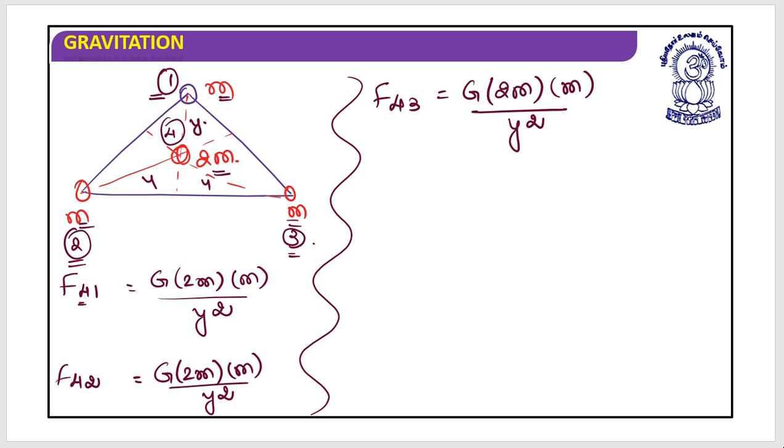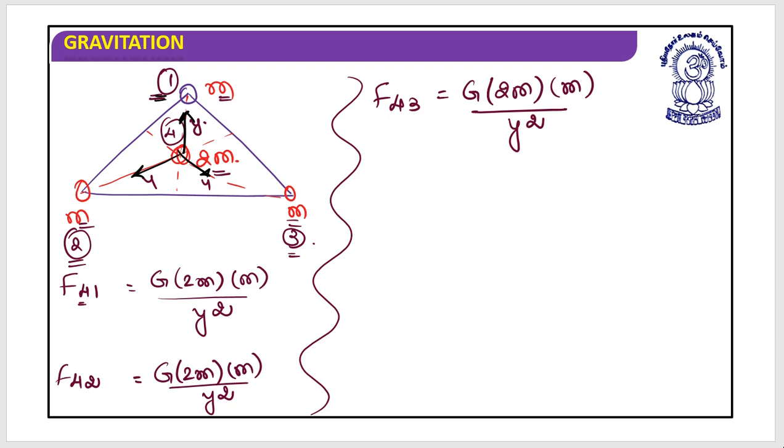So you have to find out the force F41, that is the force applied on the fourth particle due to the first particle. F42, that is the force on the fourth due to the second. F43, this is the force acting on the fourth particle due to the third particle. Now let's work out the direction. As we understand, gravitation is always attractive in nature, so this force 1 will be acting in this direction. I hope this is clear. This force 2 will act in this direction, and this force 3 will act in this direction.